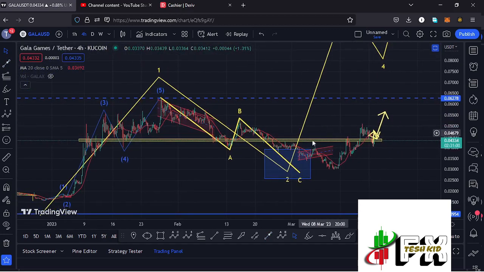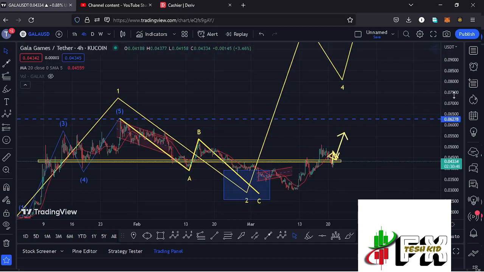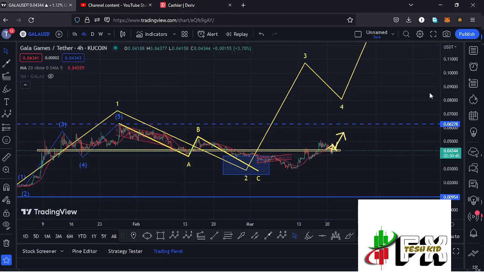to the lower side in the formation of this wave 2 in a move that has managed to get into the minimum retracement area, which lies between the $0.03913 mark and the $0.2545 mark, and there are high chances that we have now bottomed out in the formation of that wave 2 in a move that gave us a low at around the $0.03 mark. And whatever we are seeing at the moment is the start of an impulsive wave to the upside in the